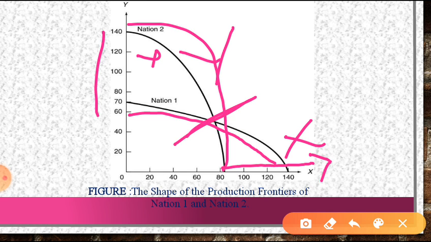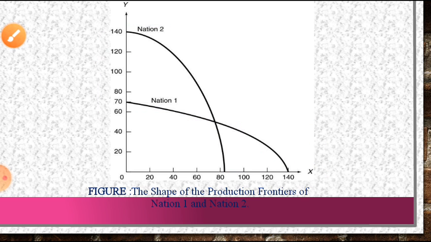So this is the point where there is a balance of trade of both the countries. So we can say these are the production frontiers of nation 1 and nation 2 for product X and product Y. So this is the theory of Heckscher and Ohlin.